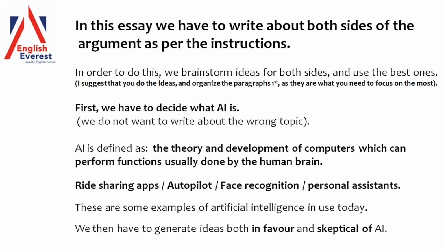So to write about both sides of the argument we need ideas. This is where we do our brainstorming. So we list a bunch of ideas for both sides and then we choose the best ones. That's what brainstorming is.